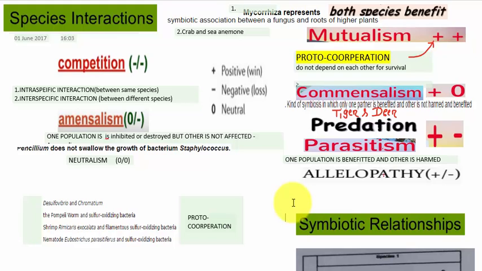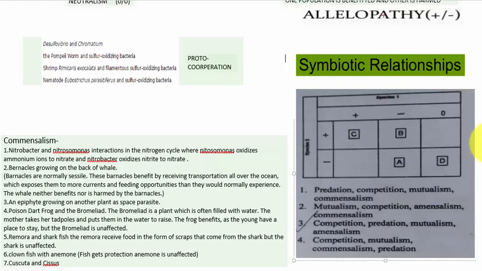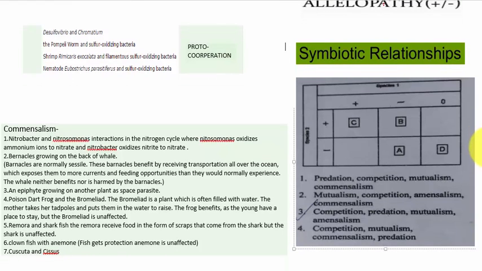Suppose one plant releases chemicals, then the neighboring plants that come in contact with that plant automatically get affected. The examples of commensalism are Nitrobacter and Nitrosomonas, barnacles growing on the back of a whale, an epiphyte growing on another plant, poison dart frog and bromeliad, remora and shark, and clownfish with sea anemone.